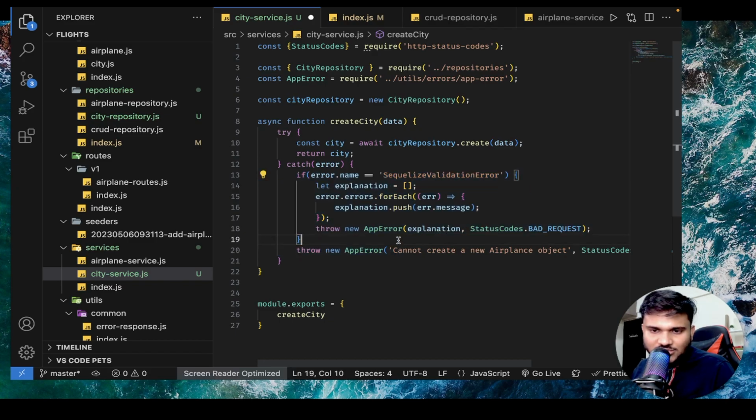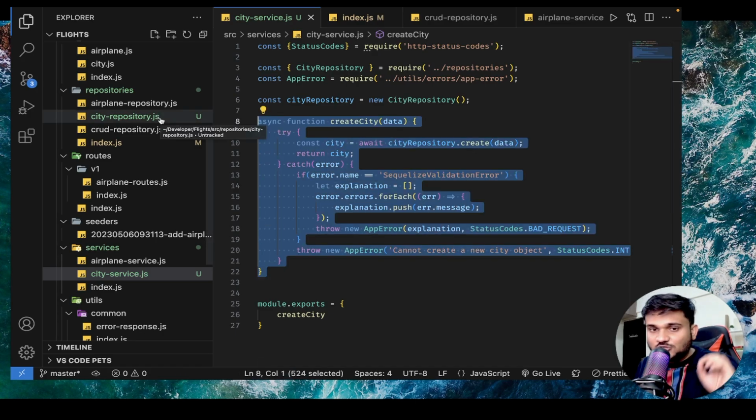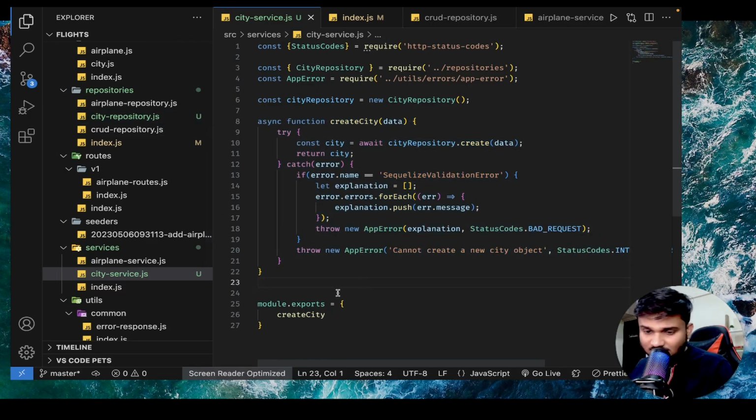If there will be any validation error or something, we just want to keep it like this. And this should be a new city object. That's it. You can see pretty redundant stuff. So for basic CRUD API making, all you have to do is pretty redundant stuff. You don't have to put anything from here. Okay. And that's it.